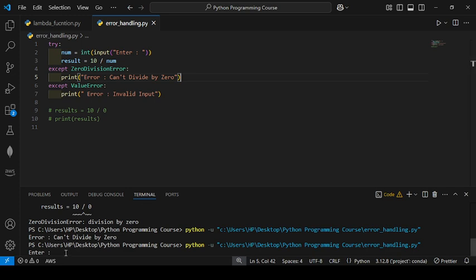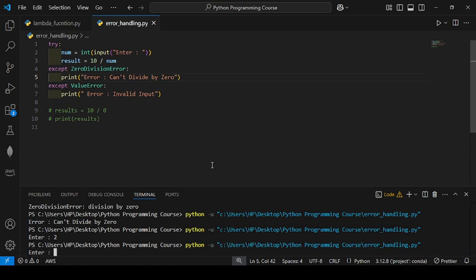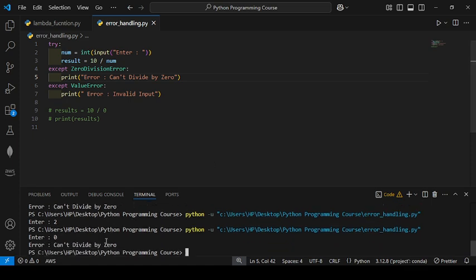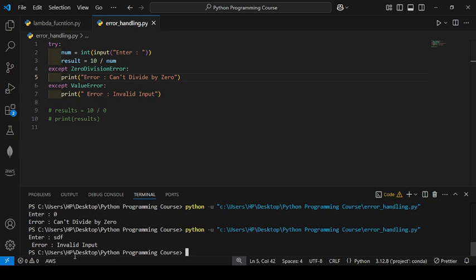Okay, so you will see first is enter number. I will enter here 2. So there is no error. You can see it in the try block. If you run again, I write 0, so it will give a ZeroDivisionError, can't divide by 0. So Python automatically detects which type of error there is. If I run again, I write a string, suppose. So what happened? Invalid input. You can see it.